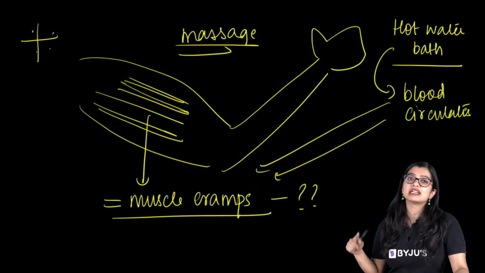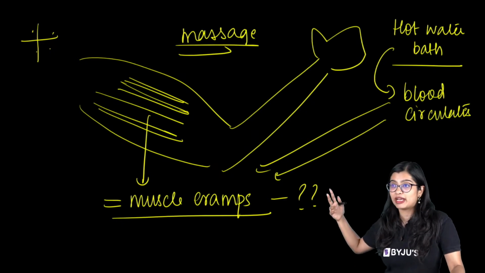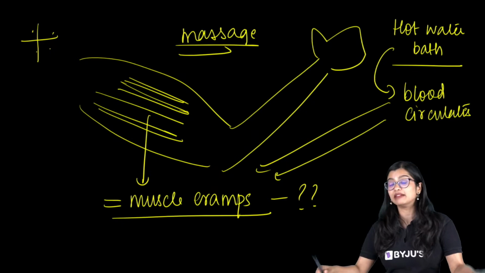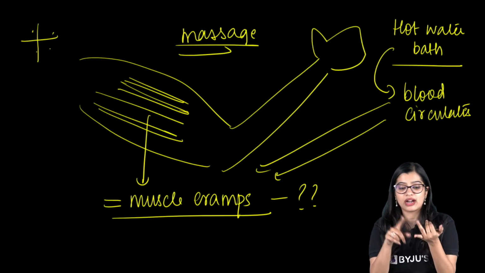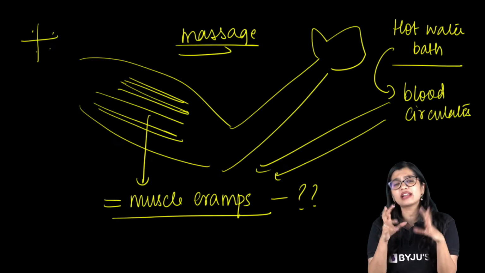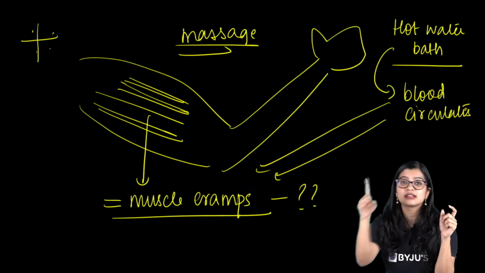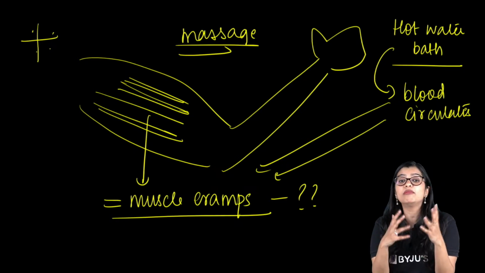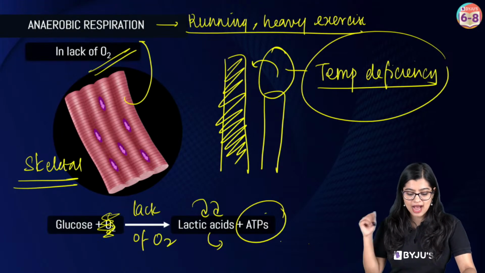Understand that muscle cramp will not happen if you are not doing anaerobic respiration at all times. I mean, if you do heavy exercise, or you're running, or doing some kind of strenuous activity, not every time will you get muscle cramp. But sometimes when the circulation of blood is not enough, there could be accumulation, right? Yes. Are we all clear?